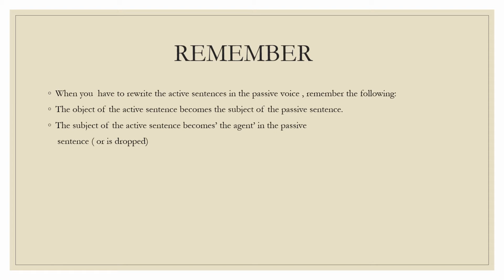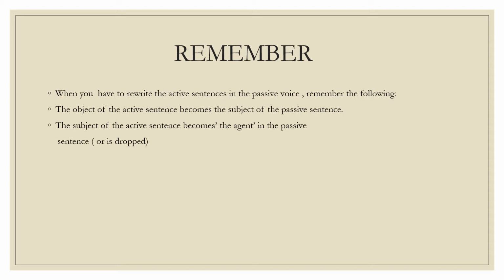For example, the boy kicked the football. The football was kicked by the boy. In the first sentence, football is the object, and in the second sentence, it becomes the subject. So the first one is in active voice and the second one is in passive voice or a passive sentence.